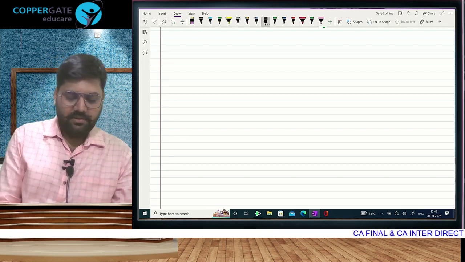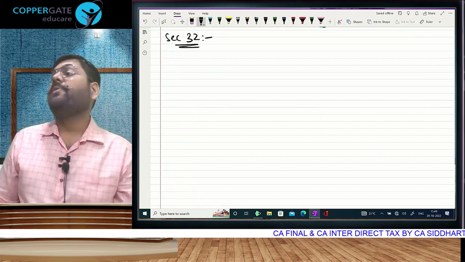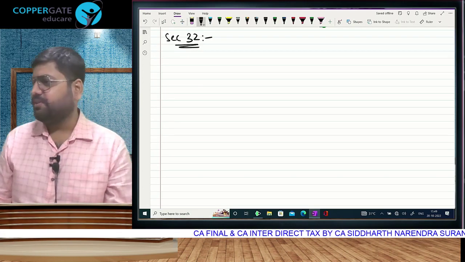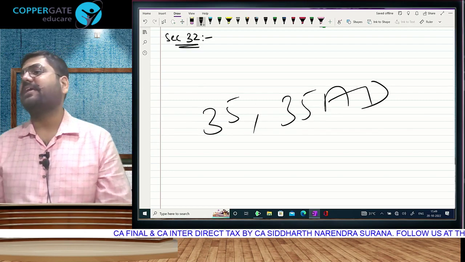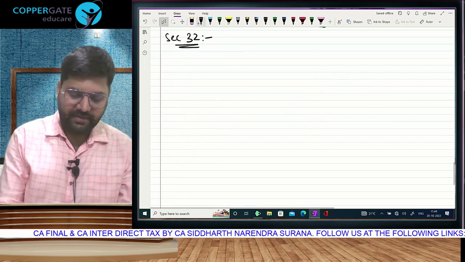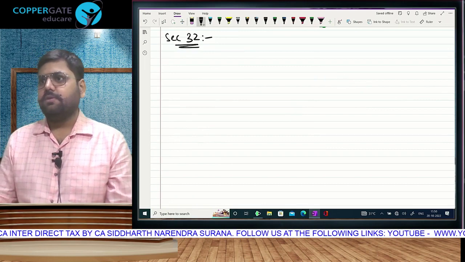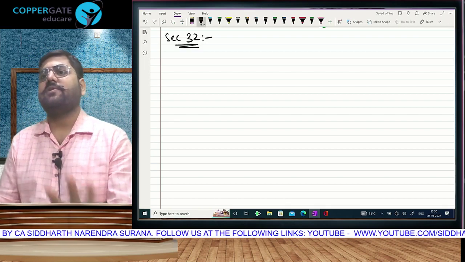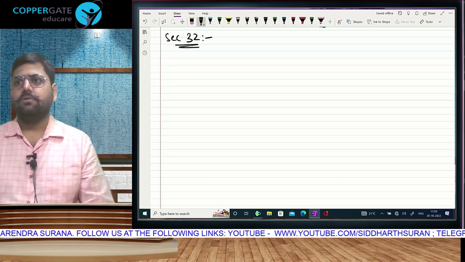Let's go. This will take us to, in terms of size, the biggest section of the chapter. There are three really big sections: 32, 35, 35AD. These three are the biggest sections of the chapter. Section 32 is one of them. Between today and tomorrow, I think we will complete almost about section 32. If I remove these three sections, the size of PGBP will reduce to half. Together they comprise 50% of your PGBP.